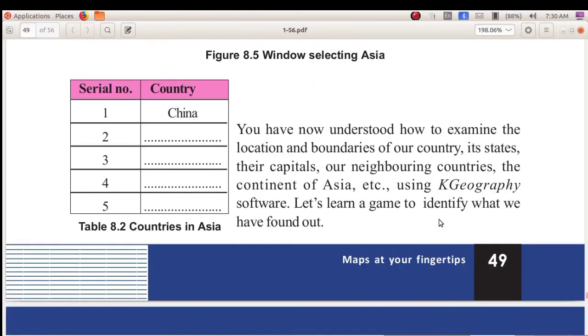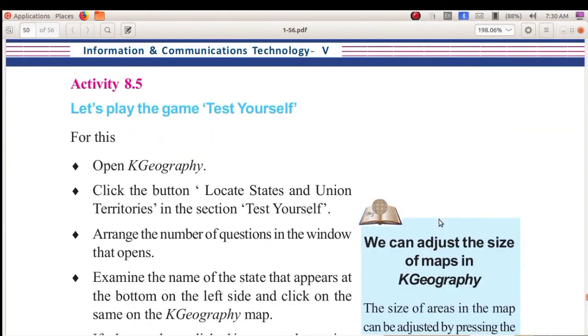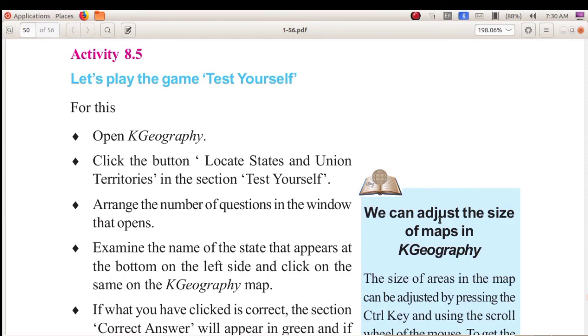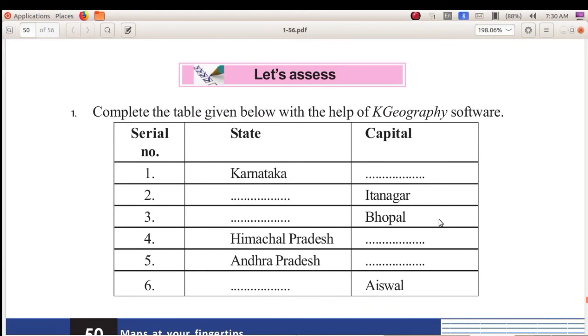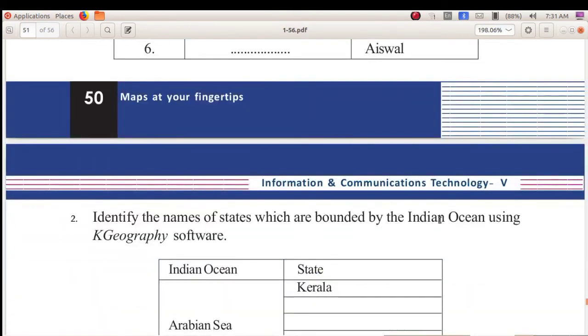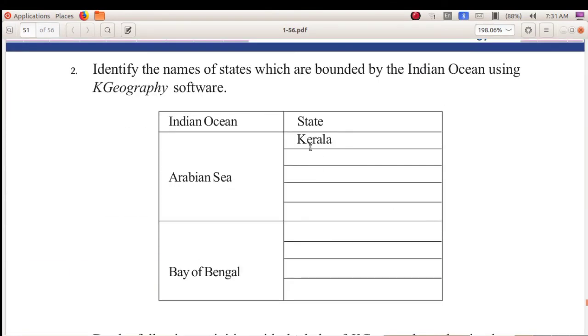Next, playing games. Okay, we can play games with the K Geography software. And dear children, you can see the activities. Okay, here identify the names of states which are bounded by the Indian Ocean using K Geography software. So you have to write down the names of states that are bounded by our Indian Ocean. Okay, so Indian Ocean, here you can write the states.